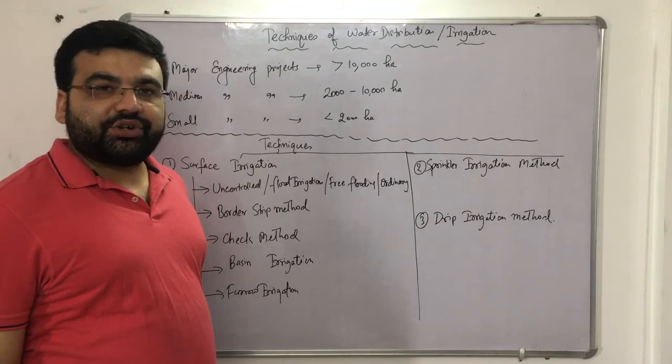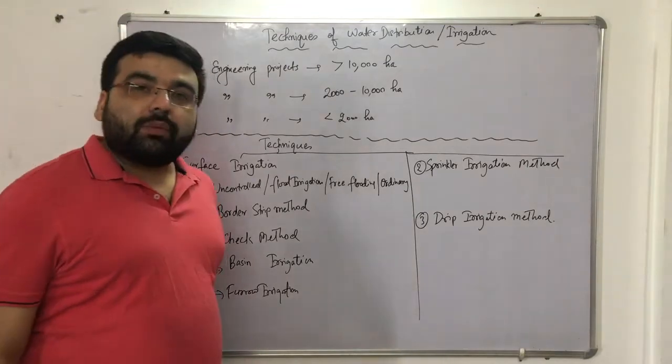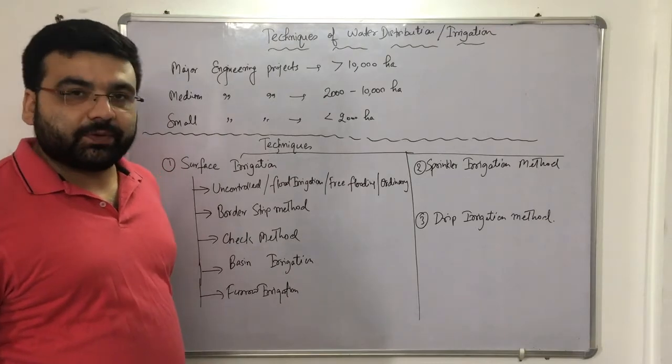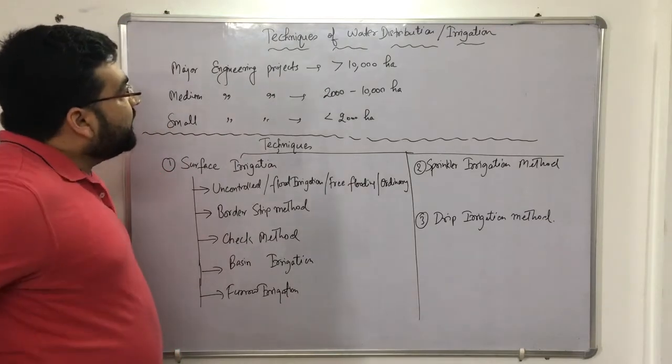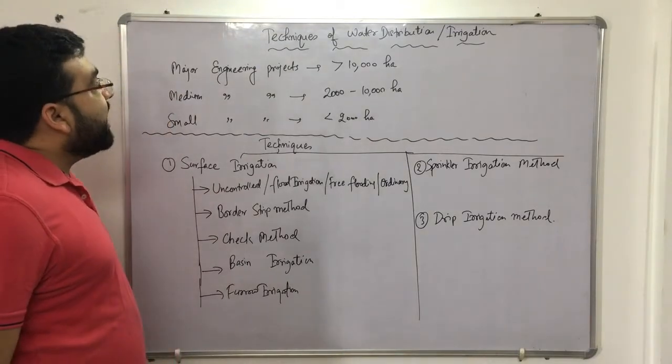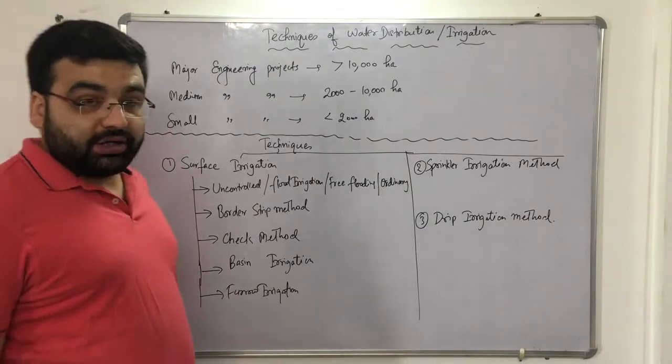Subject Irrigation Engineering, chapter Crop Water Requirements, topic Techniques of Water Distribution / Irrigation. So now students, after understanding the types of irrigation, the introduction of irrigation, now let us understand about a few techniques of water irrigation, right?